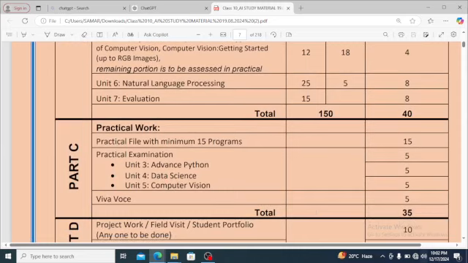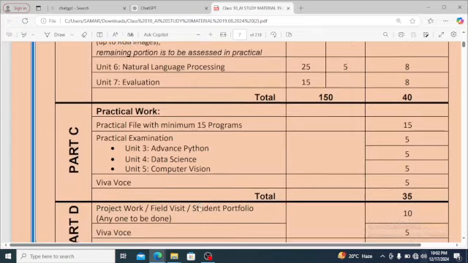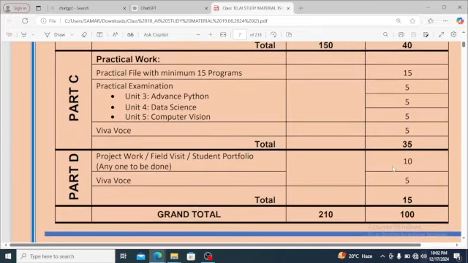Practical 5 with minimum 15 programs. In the practical examination we have 3 units: 3, 4, and 5. Advanced Python 5 marks, data science 5 marks, computer vision 5 marks. And Viva will be 5 marks, so total 35 marks. There will be project work of 10 marks. It could be a field visit or it could be a student portfolio. And then again the Viva will be there.